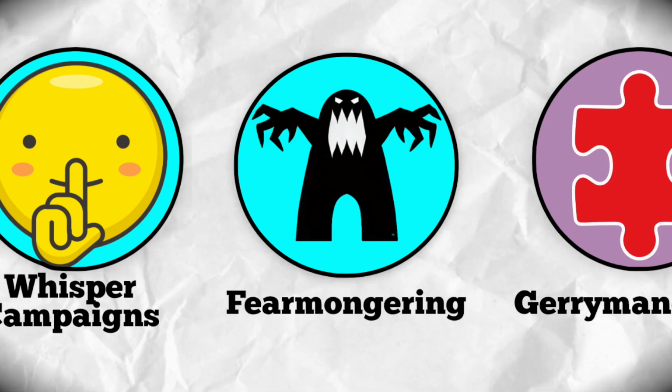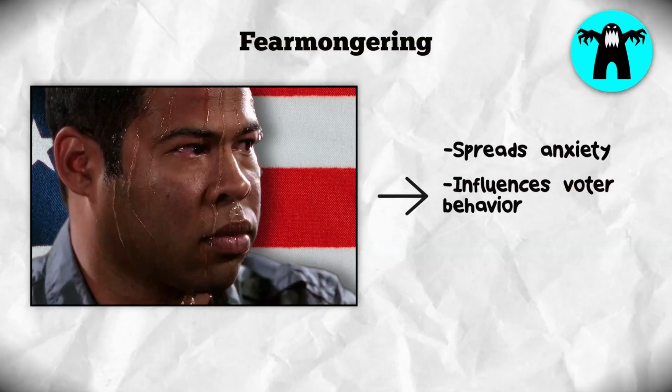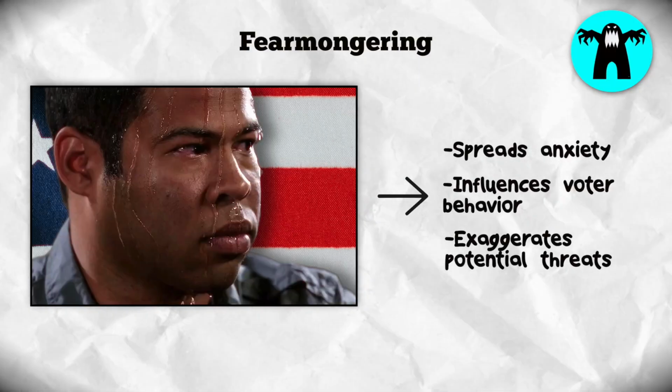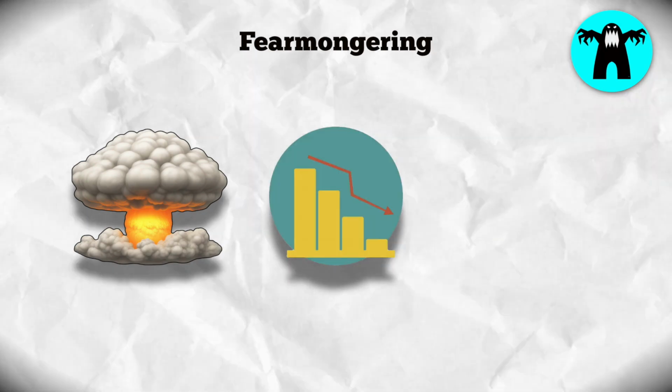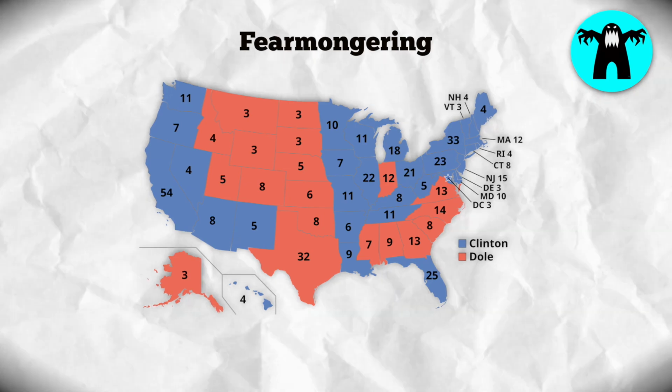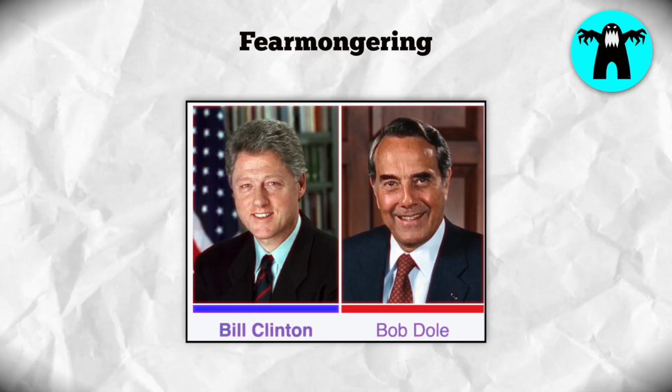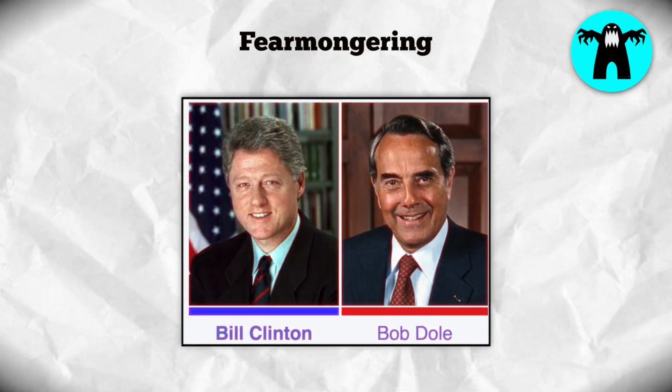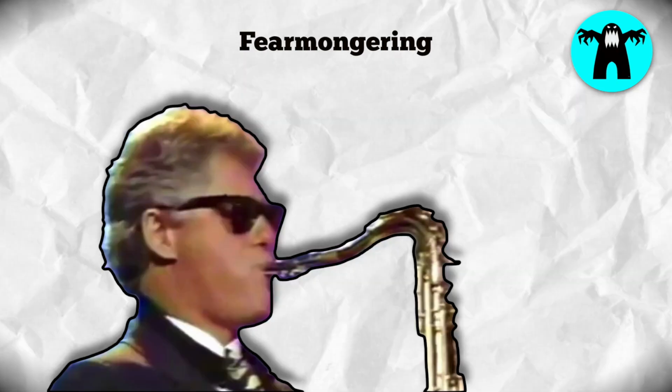Fear-mongering. Fear-mongering is a tactic that spreads anxiety and influences voter behavior by exaggerating potential threats, such as foreign attacks, economic devastation, or changes to social programs. After losing the 1996 election to Bill Clinton, Bob Dole asked Clinton why he had falsely claimed Dole would eliminate Medicare. Clinton replied, "You gotta do what you gotta do."